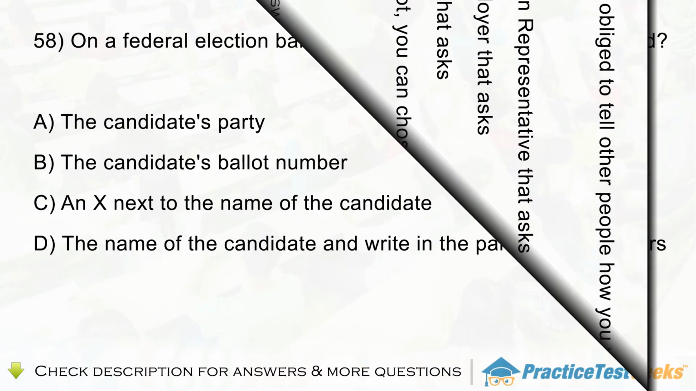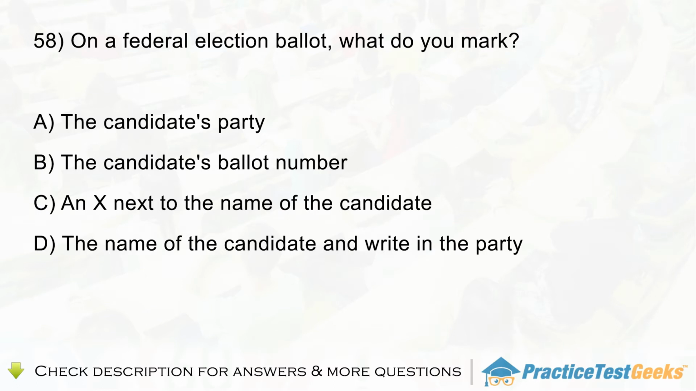Question 58. On a federal election ballot, what do you mark? A. The candidate's party. B. The candidate's ballot number. C. An X next to the name of the candidate. D. The name of the candidate and write in the party.